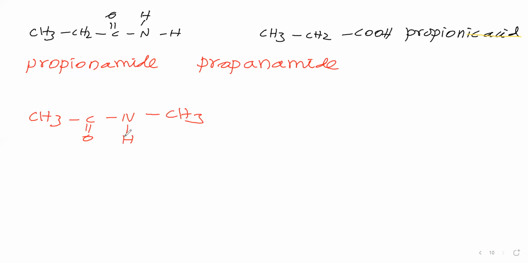For a secondary amide, you say first the name of the alkyl group on N, in the common name or in the IUPAC name. This N contains a methyl group, and that methyl name you write first. This methyl is attached to nitrogen, so you write N-methyl.